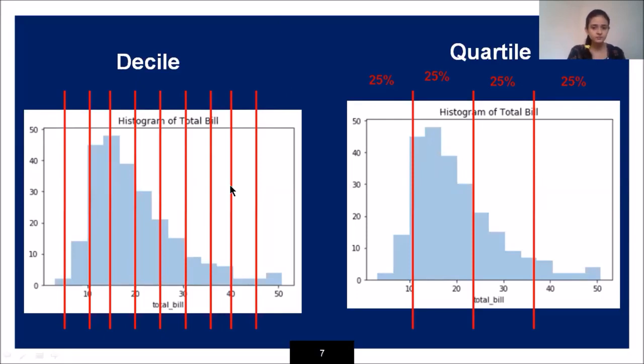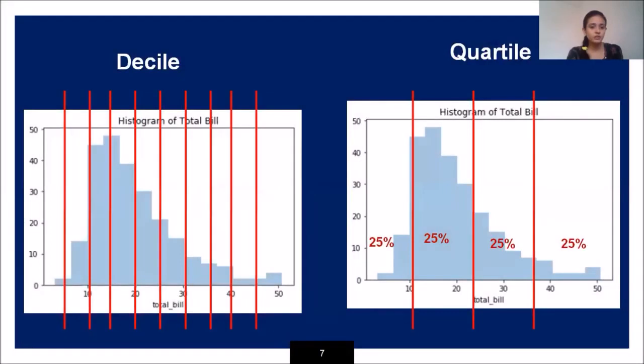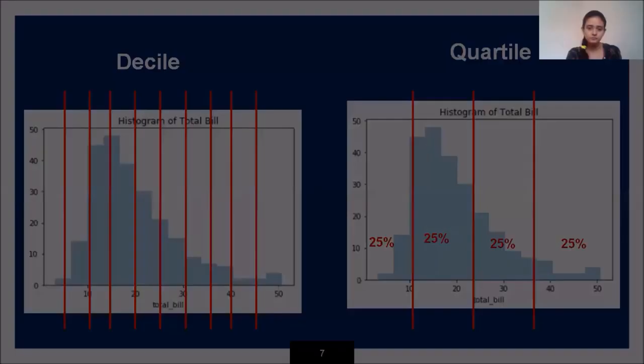What is quartile? Quartile divides my data into 4 equal parts. So the first part will be the first 25%, the second part will again be 25%, the third part will be 25%, and like that we have the last part from 75% to 100%. So this is all about percentile, decile and quartile.